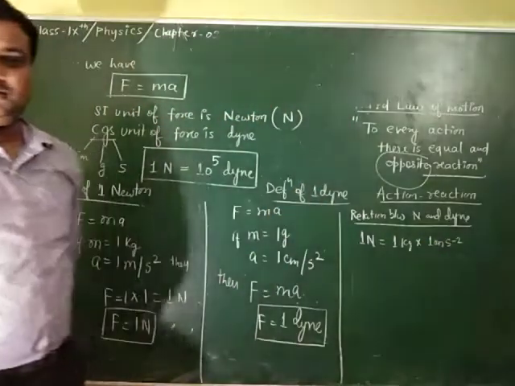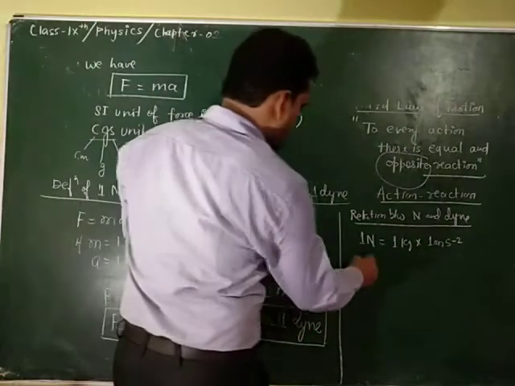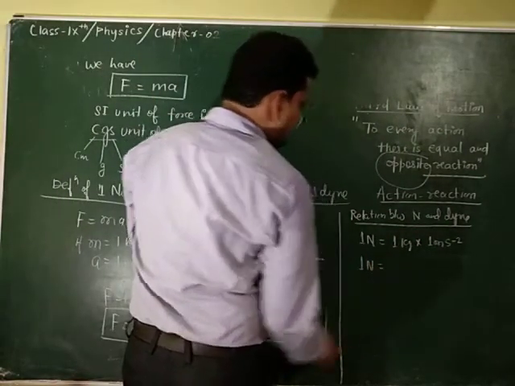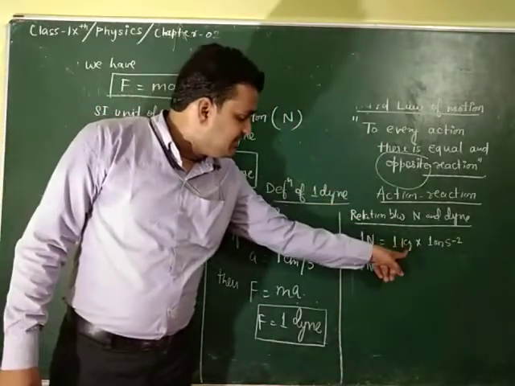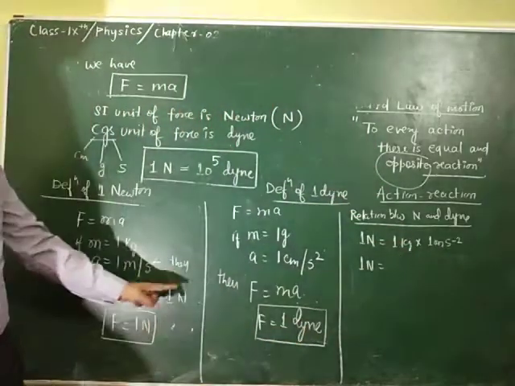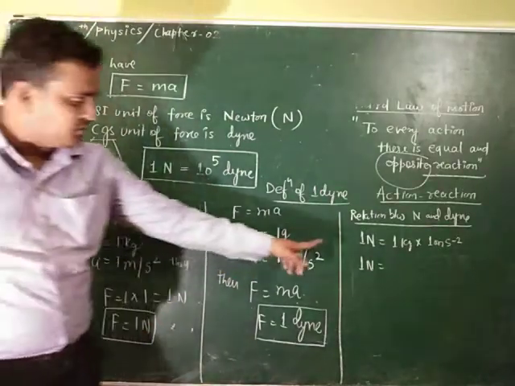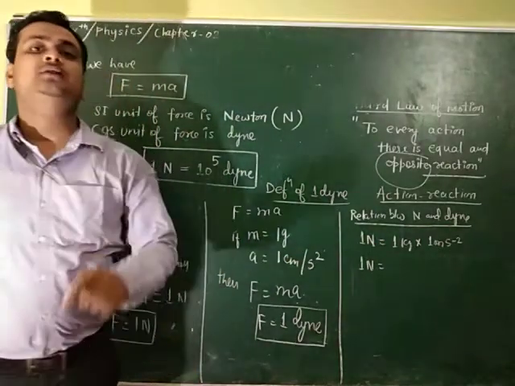Now we will convert this kg into gram. You will understand why I am doing this. So convert 1 kg into gram.